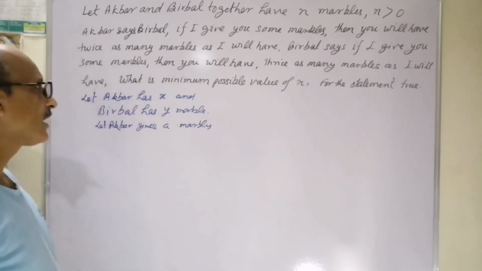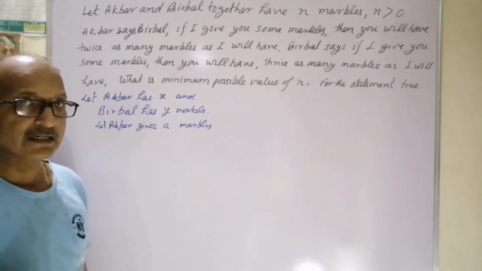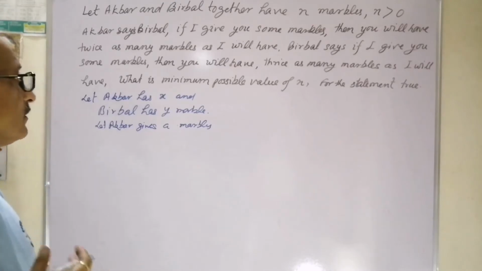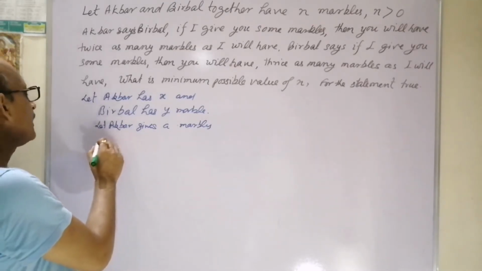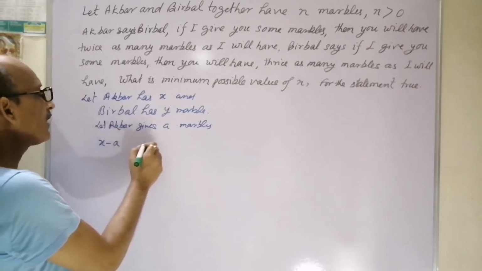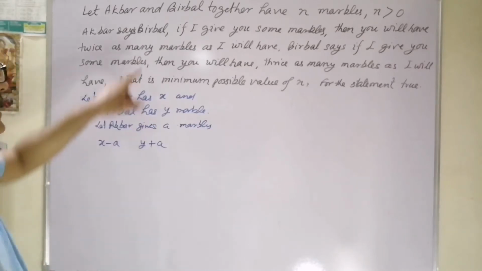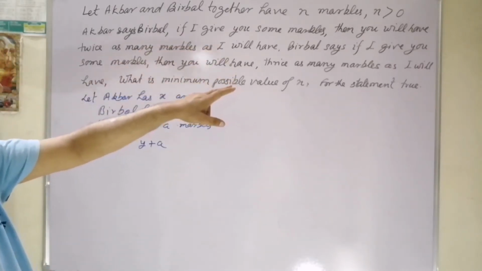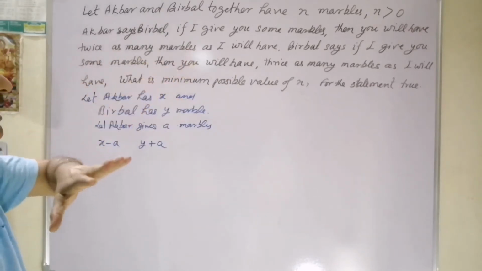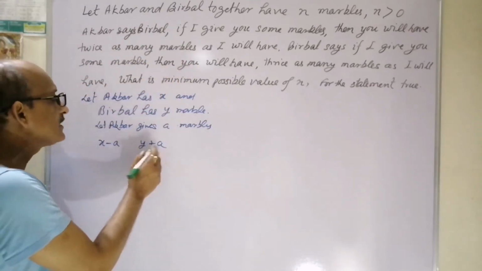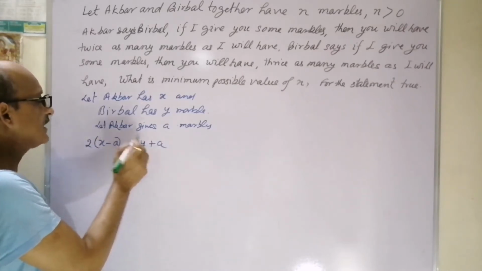When Akbar is giving A marbles, obviously the marbles with Akbar will be X minus A, and those with Birbal will become Y plus A. Now what is said: if I give you some marbles, then you will have twice as many marbles as I have. Means this is the number of marbles twice to that. We can write here 2 times X minus A.